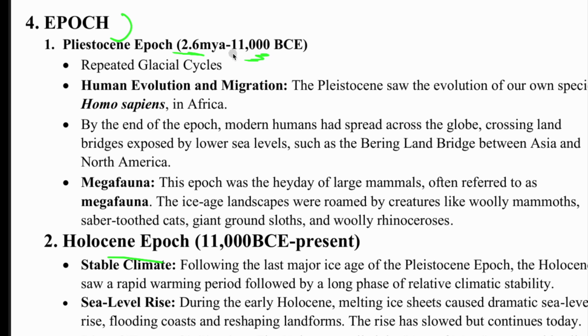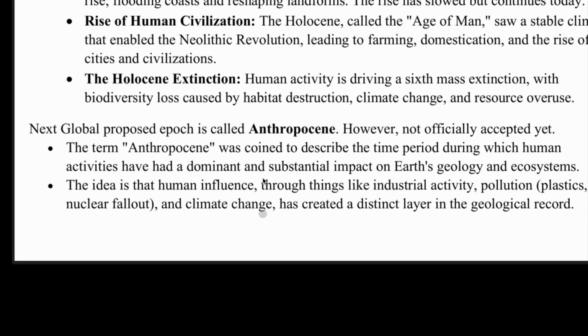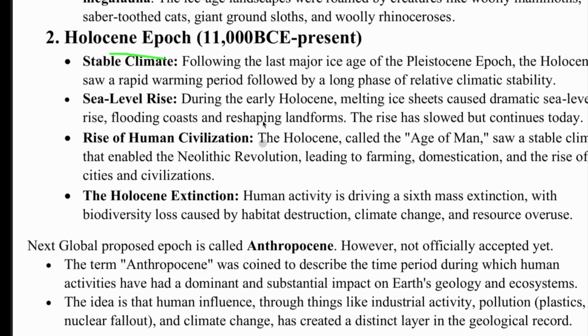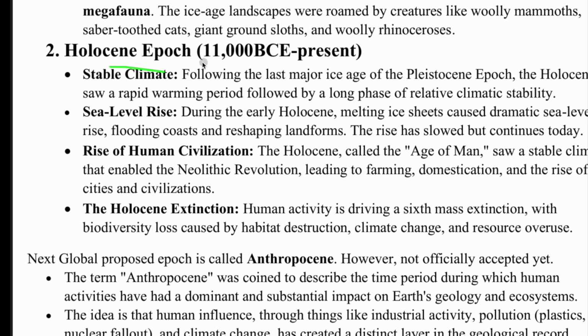Now from Pleistocene epoch till this one, Holocene epoch.